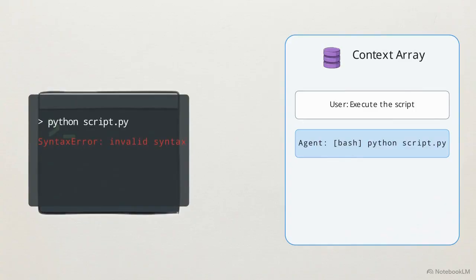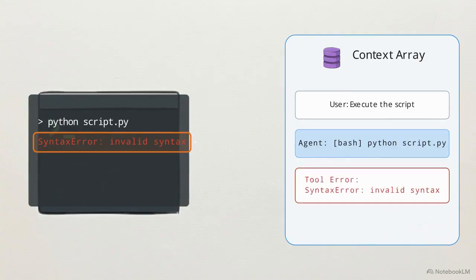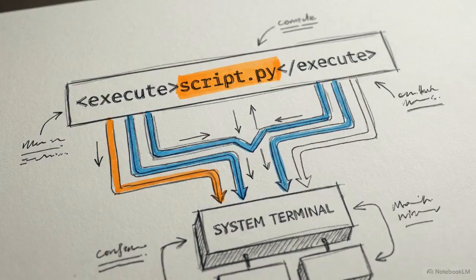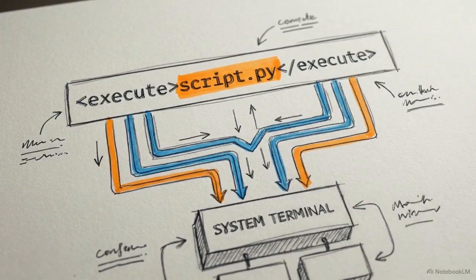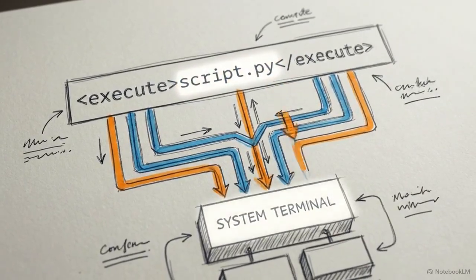If the code fails, the terminal generates a syntax error, and the orchestrator pipes that exact error text straight back into the model's context array. Because the model can now read the error it just caused, it can evaluate what went wrong, rewrite the code, and try again. By mastering these precise string parsing techniques, we create the critical bridge that lets a text generator manipulate a live operating system.